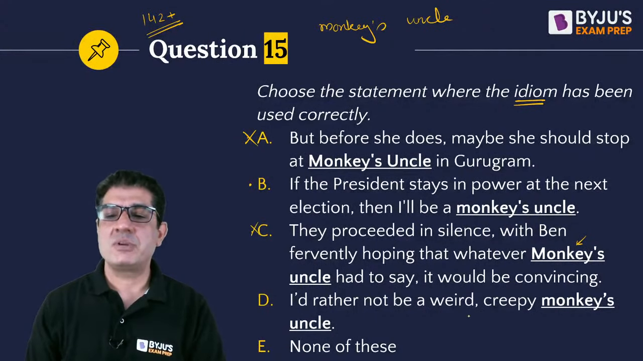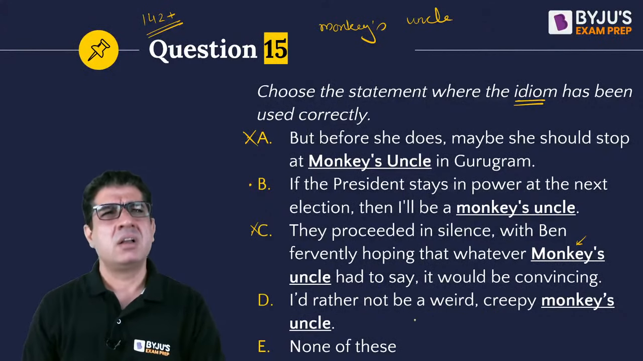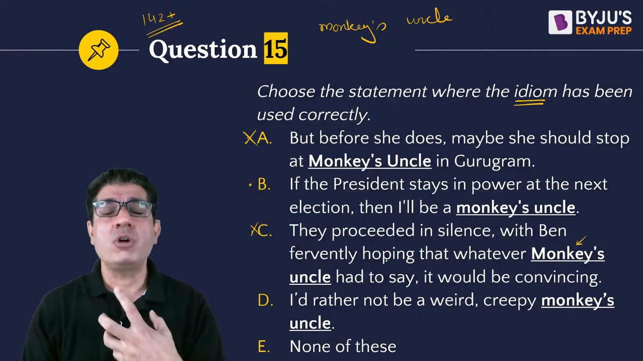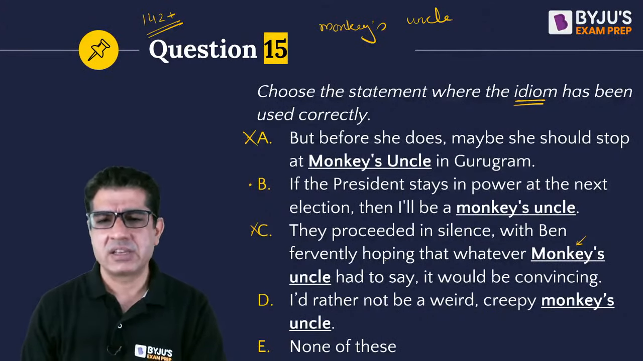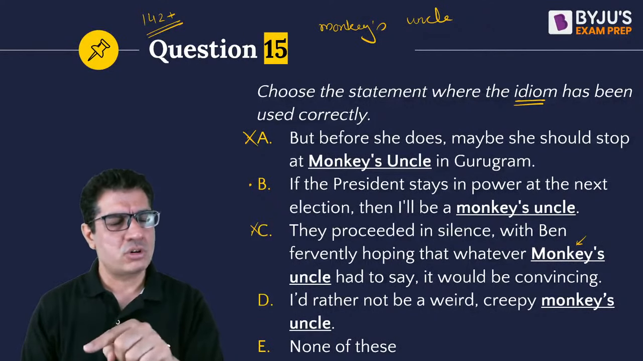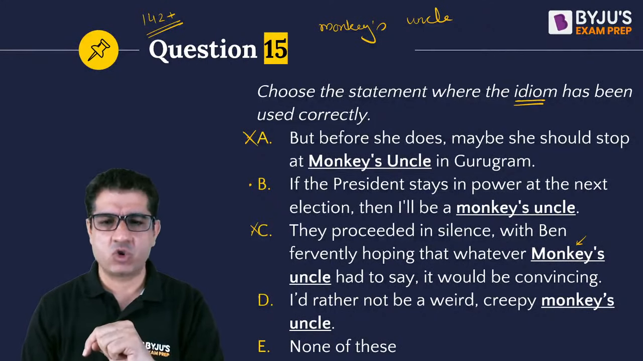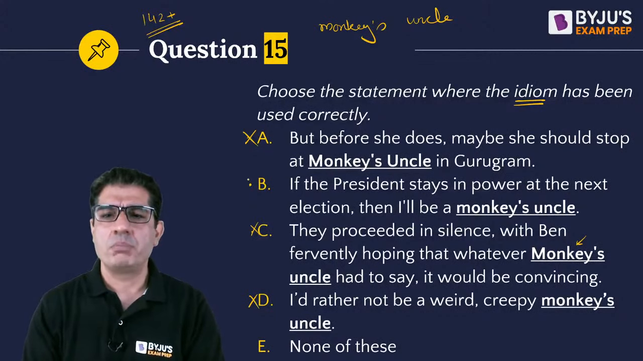D, I'd rather not be a weird, creepy monkey's uncle. Monkey's uncle is used to show shock or surprise. Does it show shock or surprise in D? No. So you can rule this out. So B is the best one.